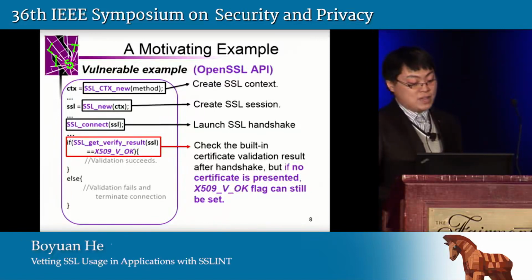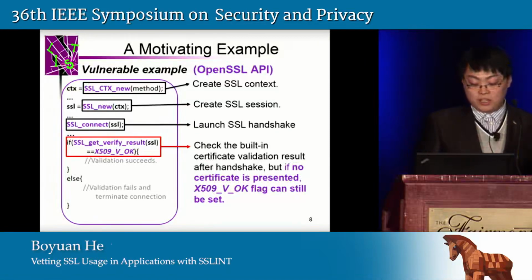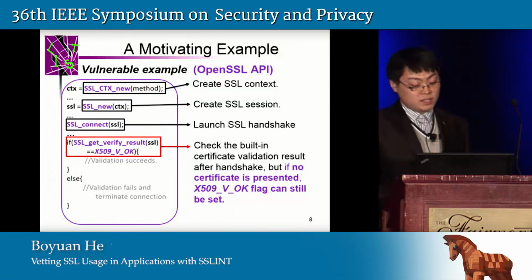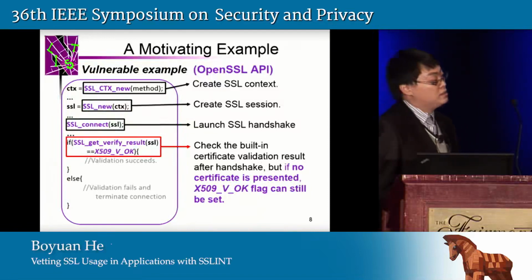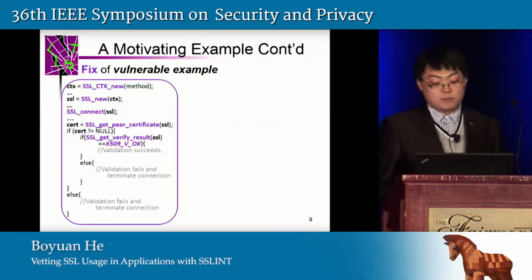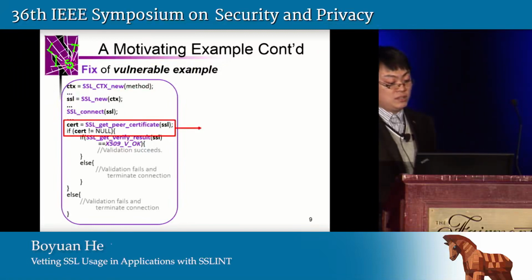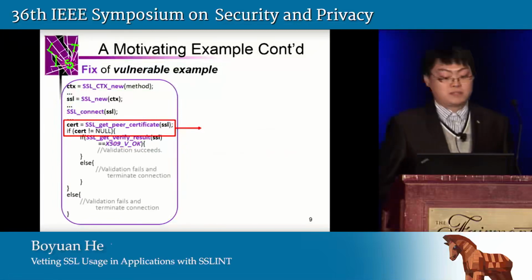However, the OpenSSL API is not well designed, as most of you may know, and not well documented. So the SSL get verify result function will still return a successful flag if no certificate is presented by the server. In this way, this app is vulnerable. To fix this vulnerable app, another API, SSL get peer certificate, should be called when checking certificate validation results. In this way, the app will terminate the connection when no certificate is presented by the server.